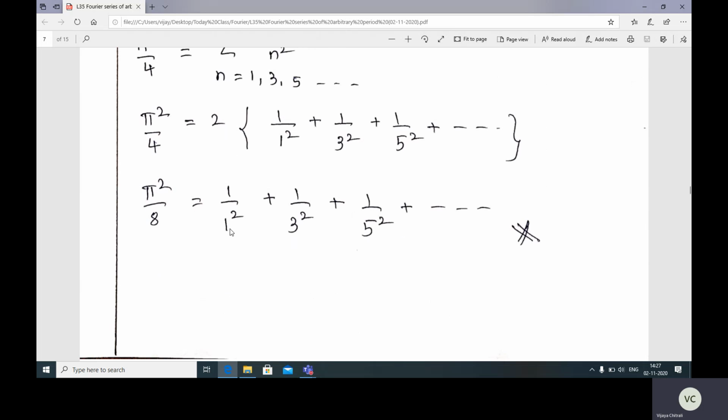So we'll get here 1 by 1 square plus 1 by 3 square plus 1 by 5 square plus so on. This is equal to pi square by 8, or pi square by 8 is equal to 1 by 1 square plus 1 by 3 square plus so on. So this is the required series.